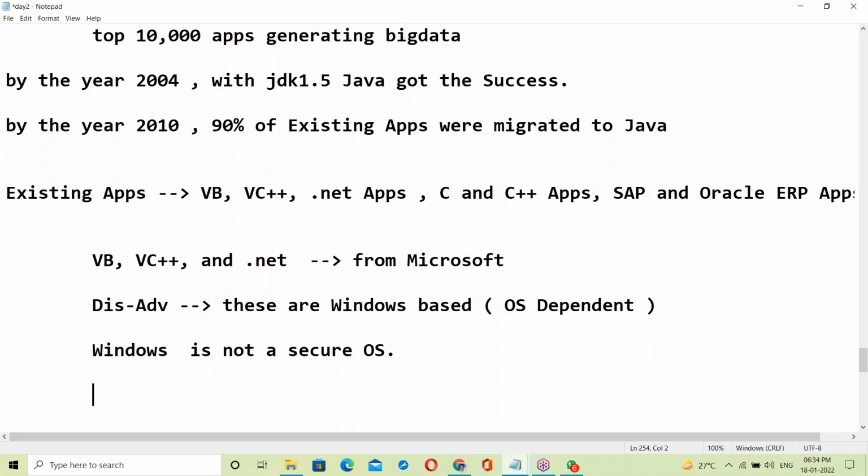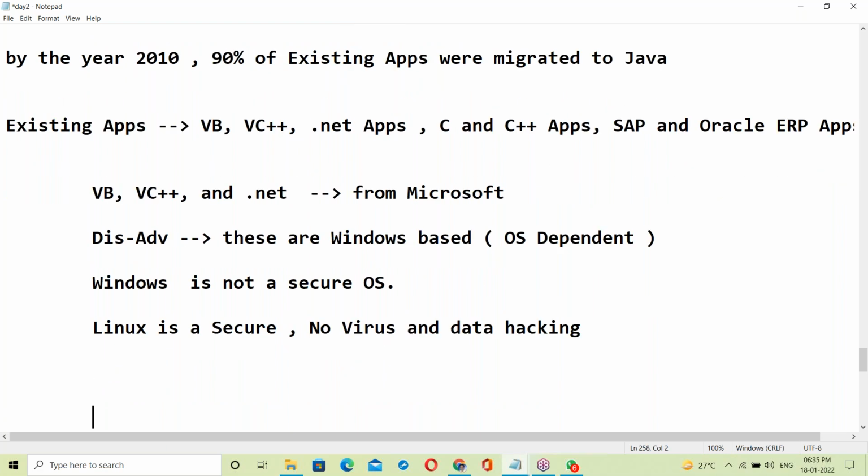Now, which is the best one here? Linux. Linux is a secure OS. No virus and no chance of data hacking, because Linux has a permissions concept. Without permissions, no one can access our Linux file system or Linux OS.